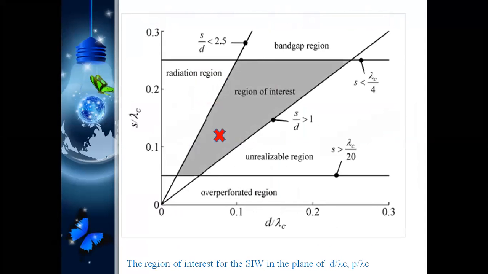How to design the spacing and diameter of the waveguide is the interest here. This is from one of the papers, and this is the region of interest. We take an S by D ratio, that is the spacing between two wires and the diameter, and only in this relation of interest will it give good results. Below this, it gives unpredicted results in the software, and the fabrication results will not be good. That's why, when we want to design any SIW structure, we shouldn't operate in this region. But since my entire design part will be presented here, I consider that red point.